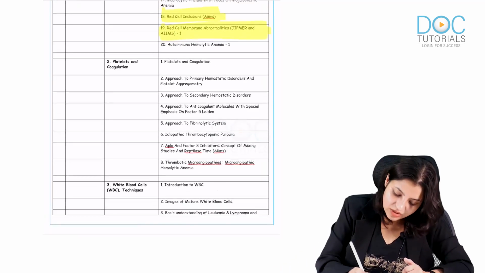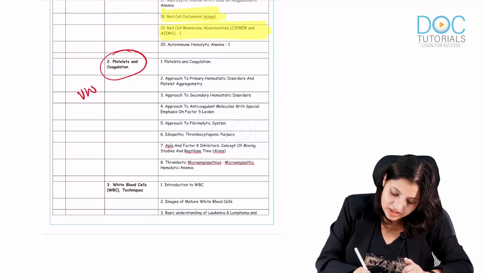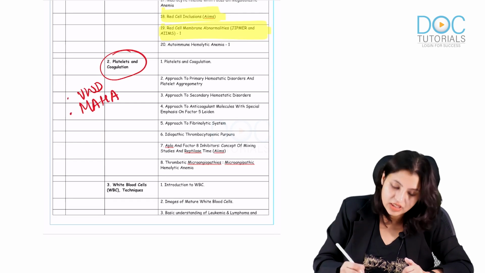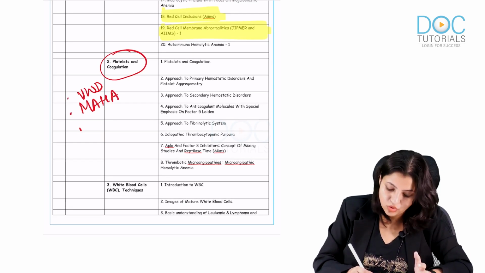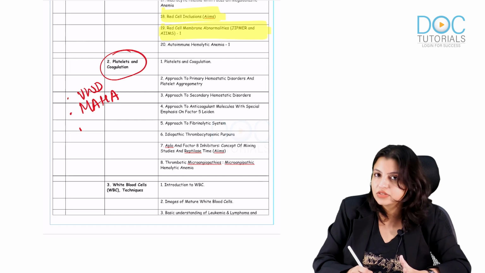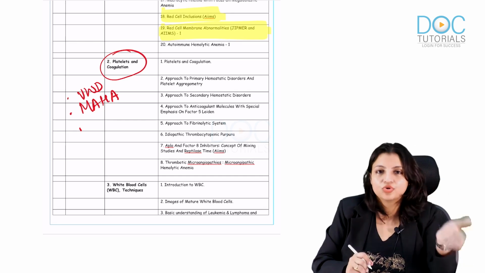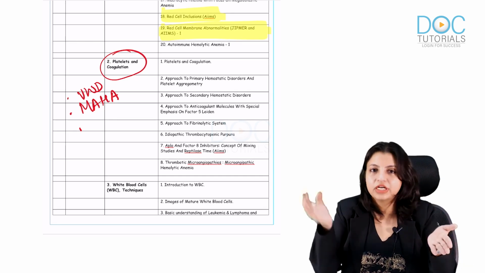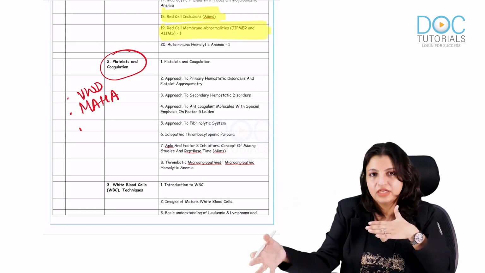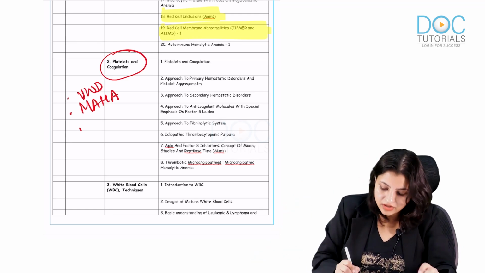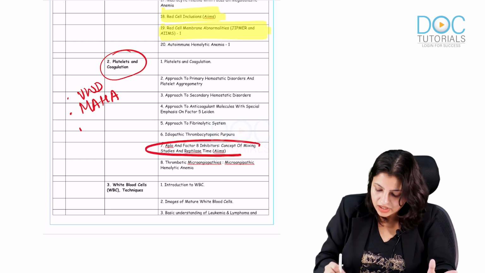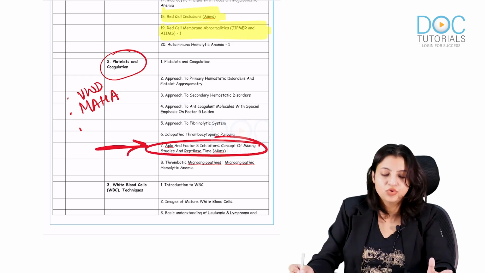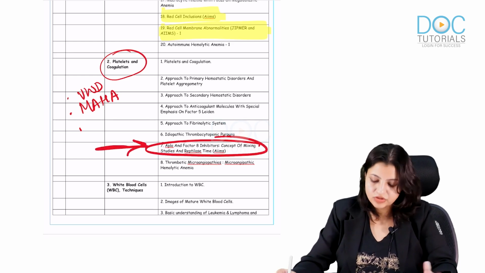In platelets, I want you to know von Willebrand disease and microangiopathic hemolytic anemias. I want you all to know all the proteins in the coagulation pathway: prothrombotic, antithrombotic, fibrinolytic, antifibrinolytic. All that should be very clear to you, okay. And APLA is your AIIMS highlight topic, so please go through that.